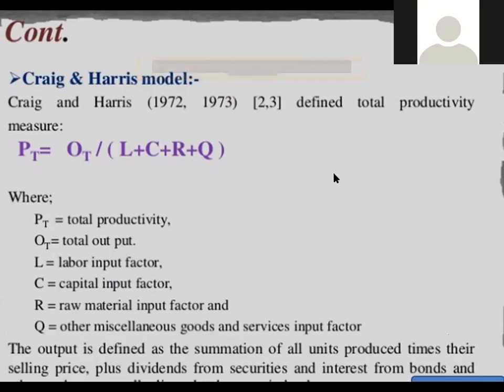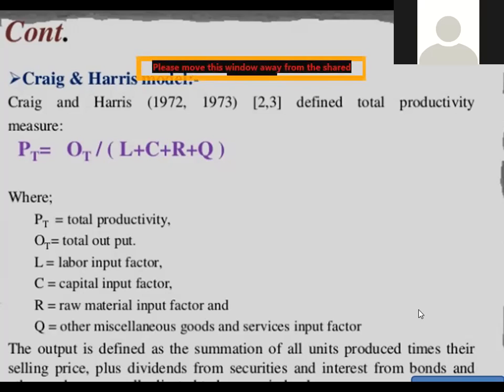R is the raw material input factor, and Q is the other miscellaneous goods and services input factor. The output is defined as the summation of all units produced times their selling price, plus dividends from securities and interest from bonds.